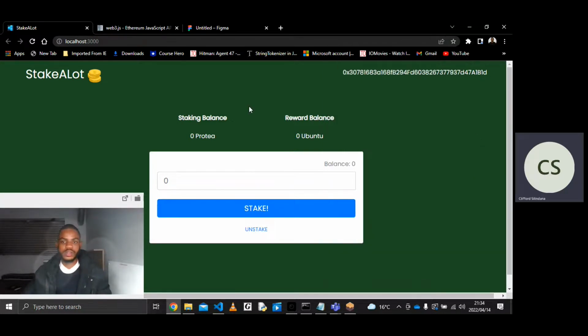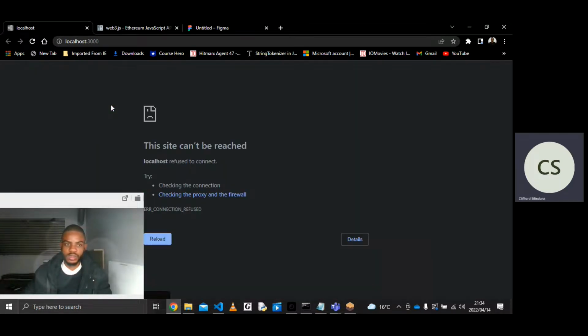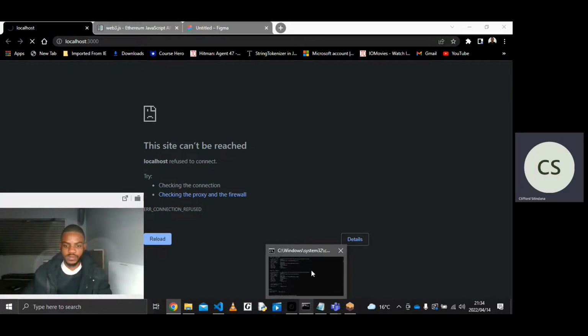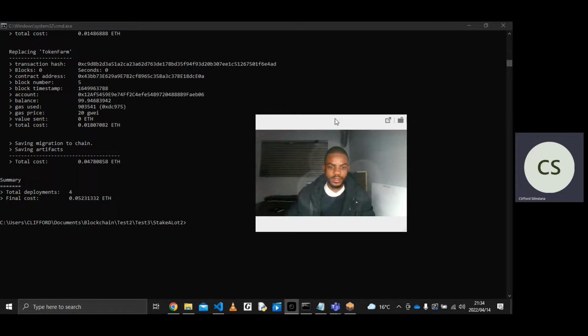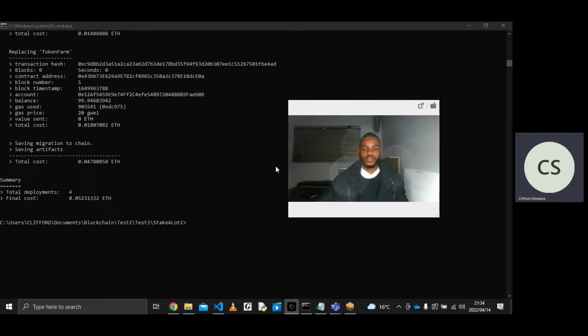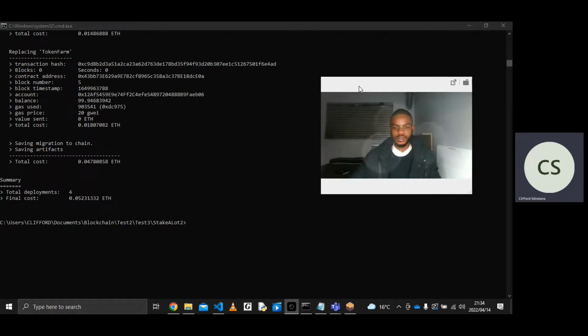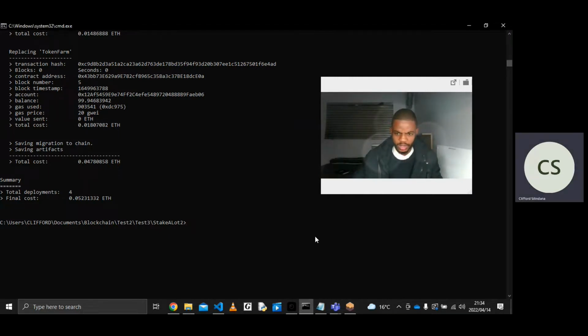Just going to close it. And then if we give this a reload, we should see a change in the address reflecting the address on our MetaMask. Just going to give it a quick reload. Let me see. I think my server is down. Okay. All right. So the first thing I need to do is actually migrate my contracts.